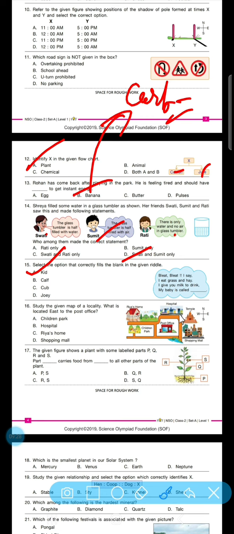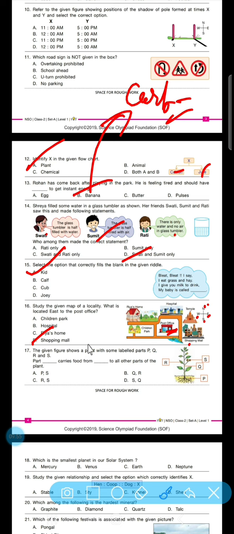Okay, then next one is study the given map of the locality and what is located east of the post office. So here we have east, west, and all directions mentioned, north, south. And as far as the post office is concerned, here it is. And if we talk about the east of it, then it is the shopping mall. So option D is correct here.